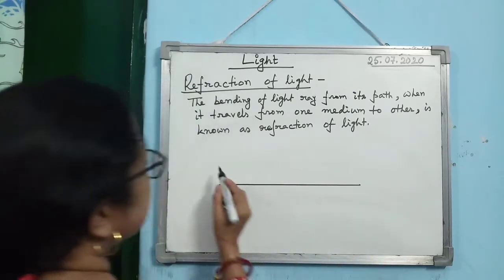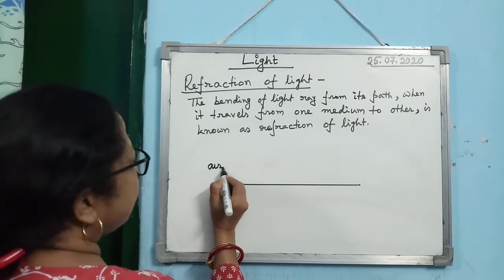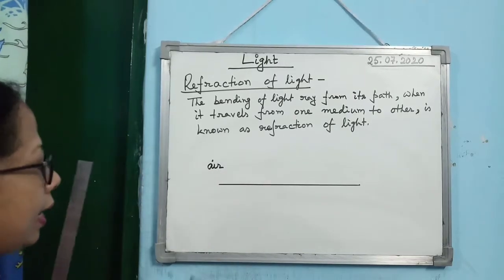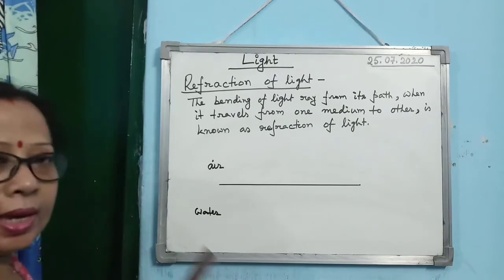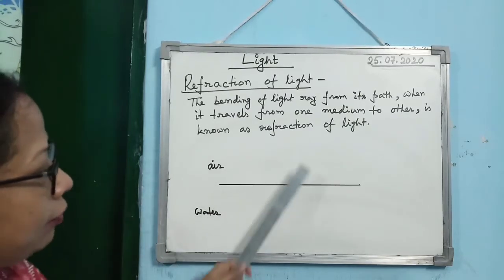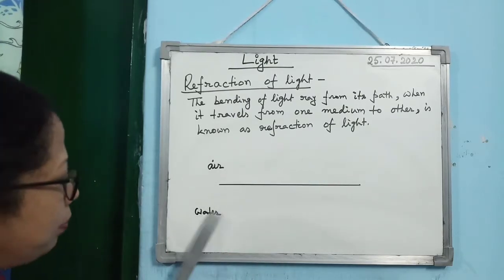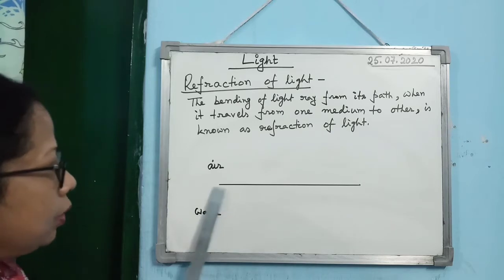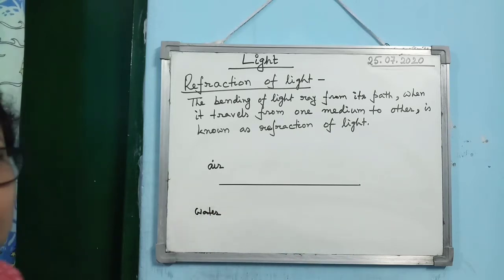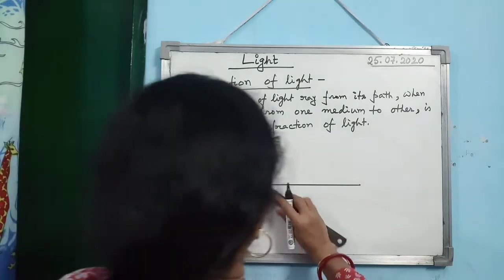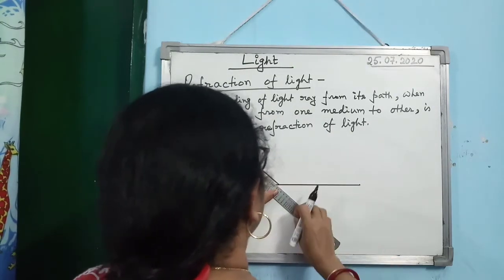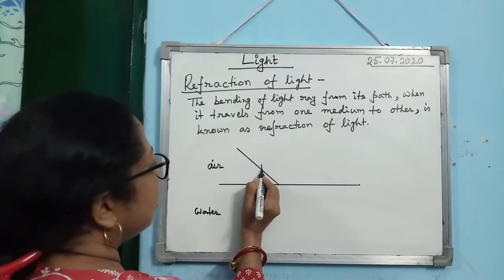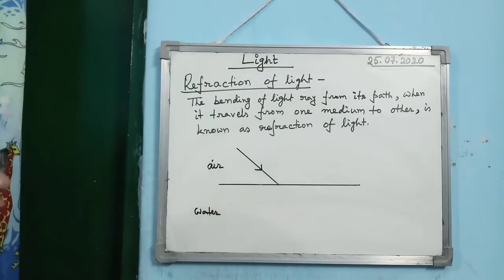Let us consider this is air, and this is water. Just assume that above the line there is air, and below this surface there is water. Now when light is moving along a straight line and falling on the water surface,